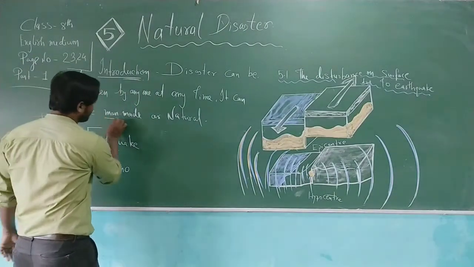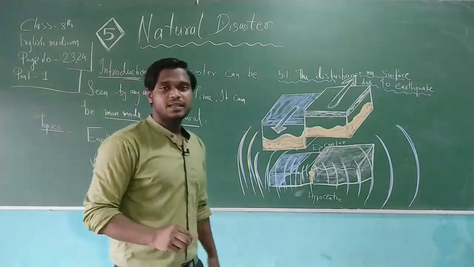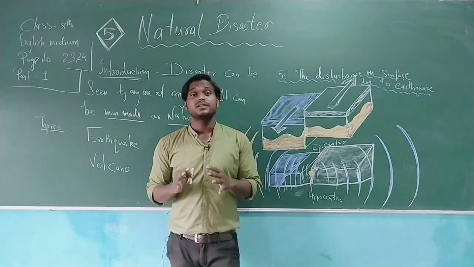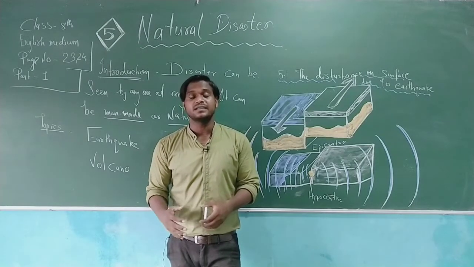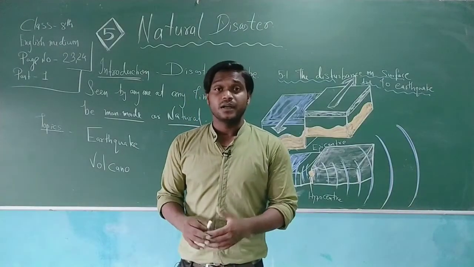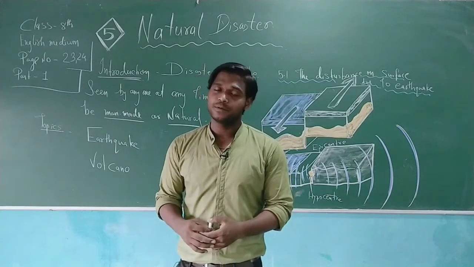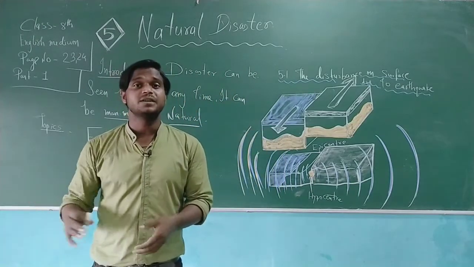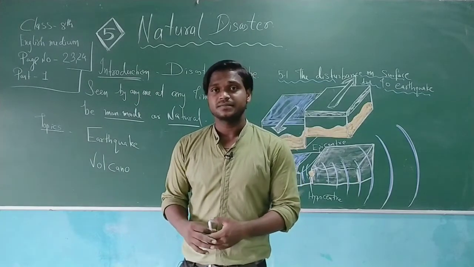Now, in the case of man-made as well as natural, one thing is common in the disaster. What is that? That is the destruction. Destruction is the only thing which is common inside the disaster, whether it is man-made or natural. Destruction can also be of two types: movable and non-movable properties, as well as the life of human beings, plants, trees, animals and other creatures too. So therefore we need to understand the disaster.